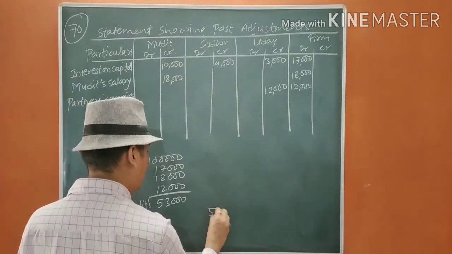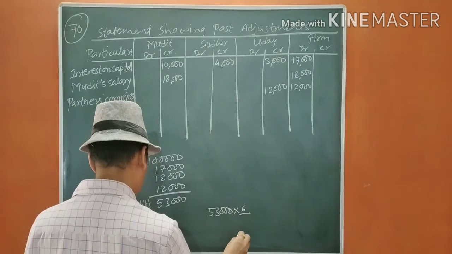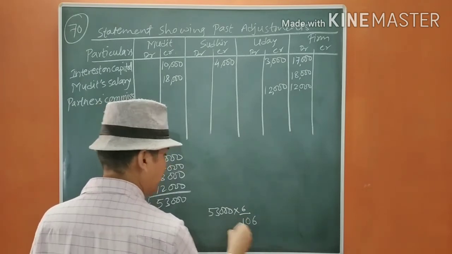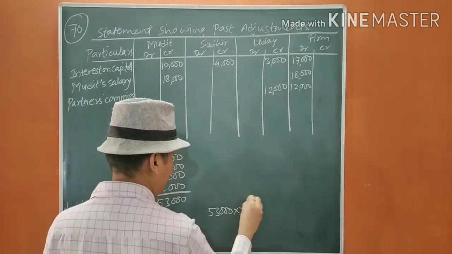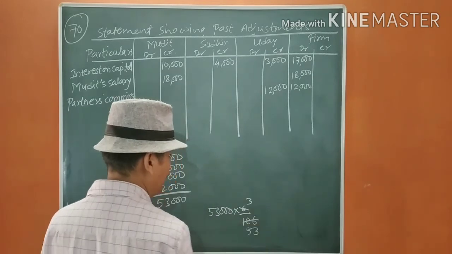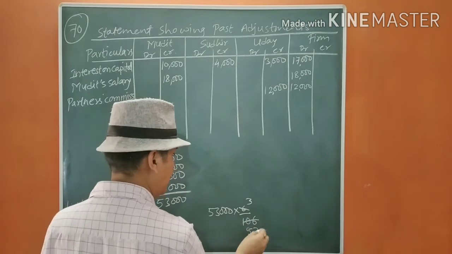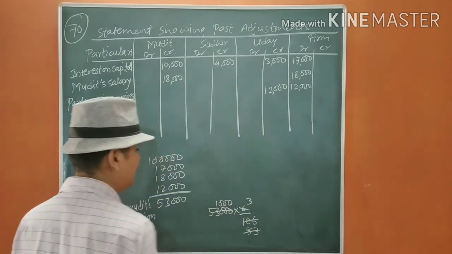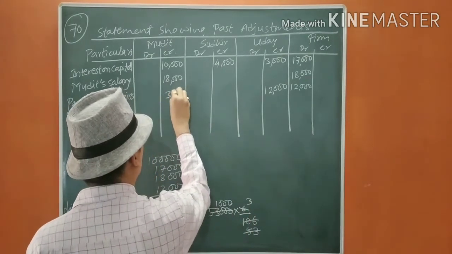So 53,000 into 6 by 106, because it is after charging. 100 plus 6, 106. So it will be 3,000. So commission to Mudit 3,000.